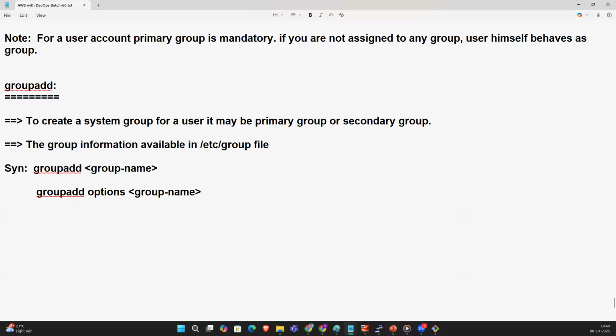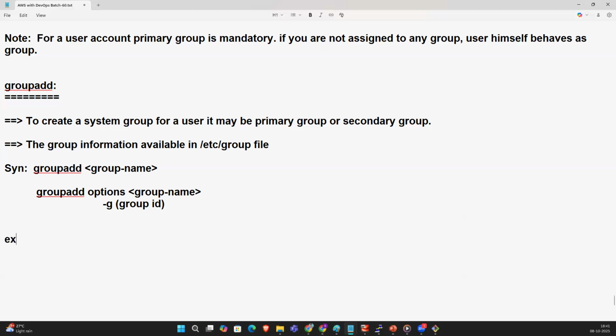What is -g? Hyphen g is nothing but a group ID. If you want to set your own group ID, something like group ID 222 or a fancy number, you can give -g to set a particular group ID.